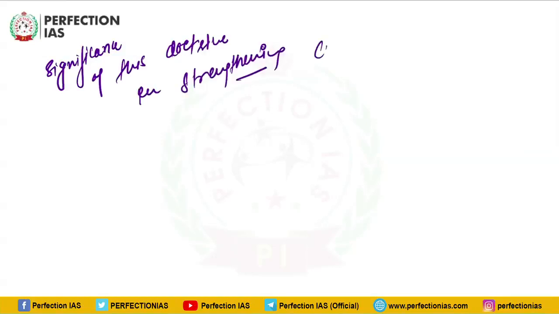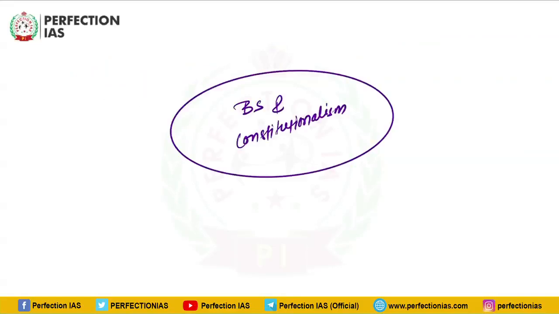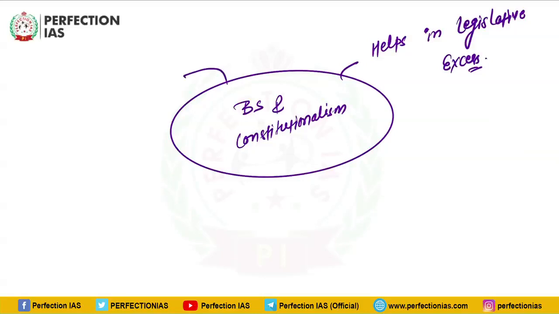Now we are going to discuss the significance of this doctrine in strengthening constitutionalism. So how does basic structure help constitutionalism? First, it helps in preventing legislative excess. That means it acts as a limitation on the legislative power, and this limitation is imposed by the constitution. Second, it helps in maintaining the basic features of the constitution.